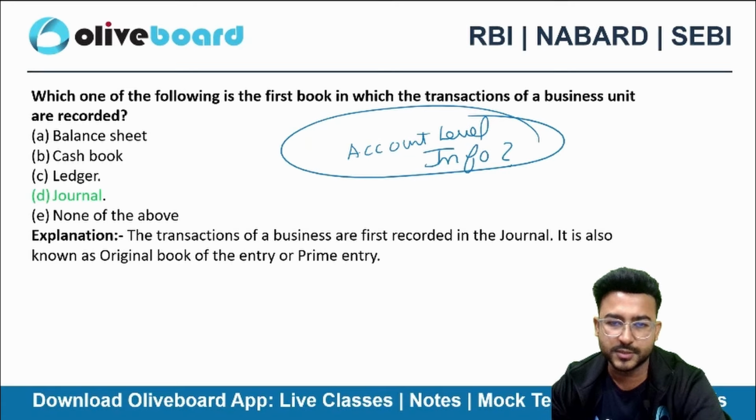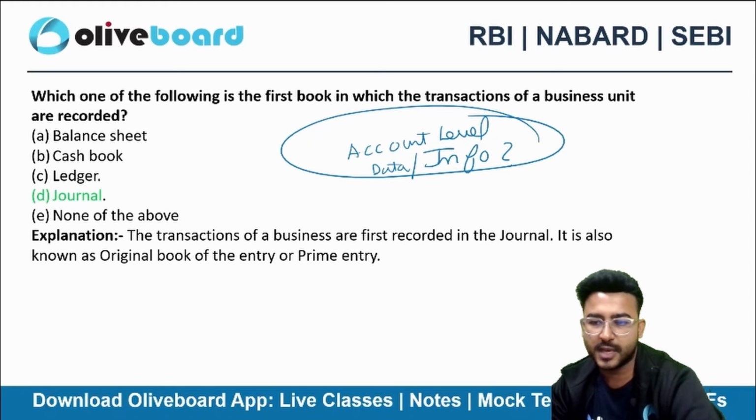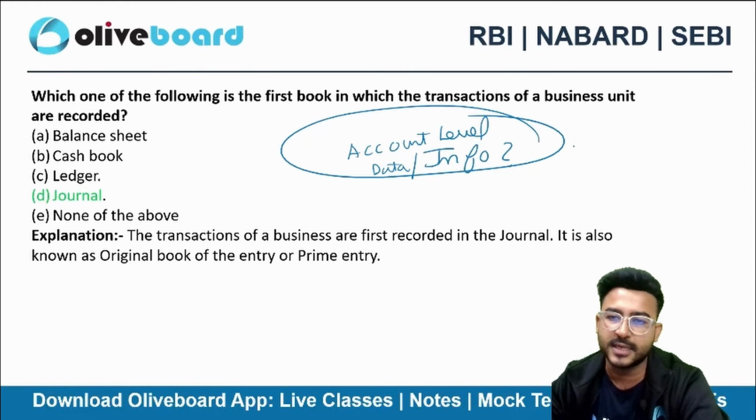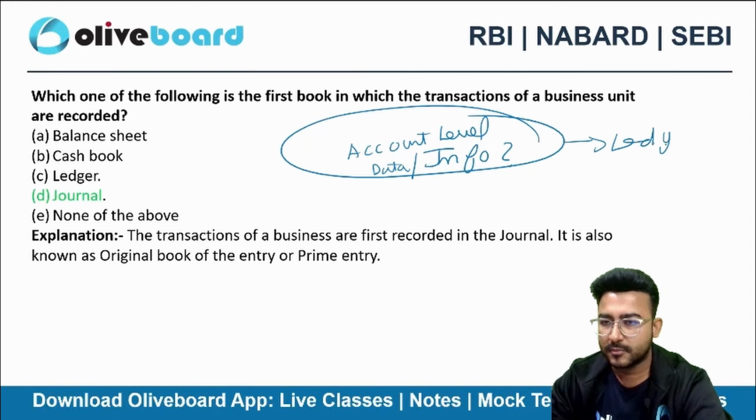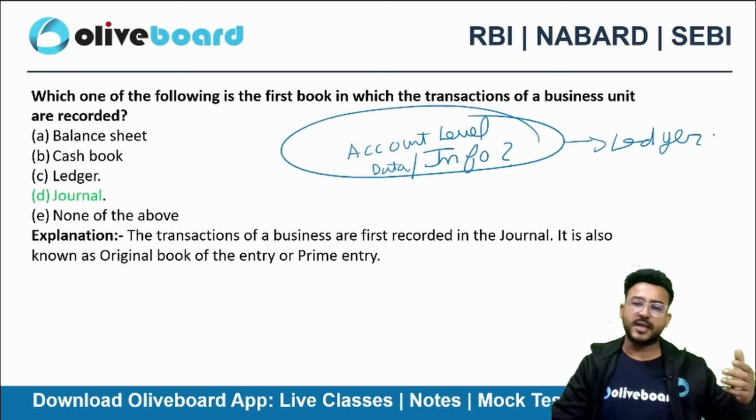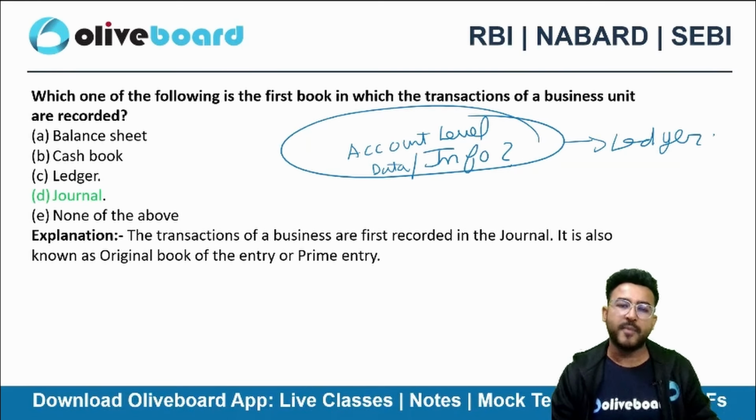Any idea about this one? Account level data or information. Which book shows the account level data or information? That's ledger. Because here we create accounts like Ram account, Shyam account, cash account, bank account, and so on.